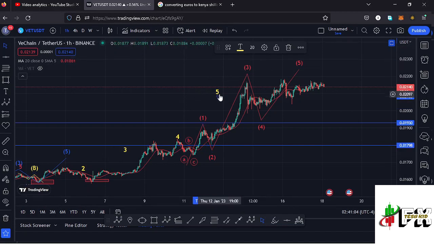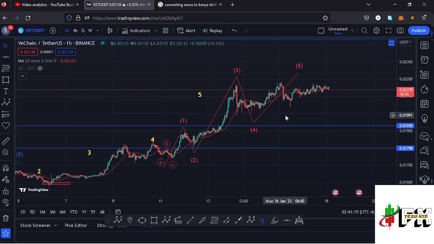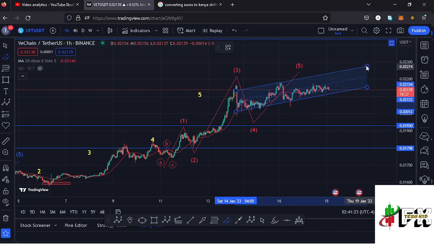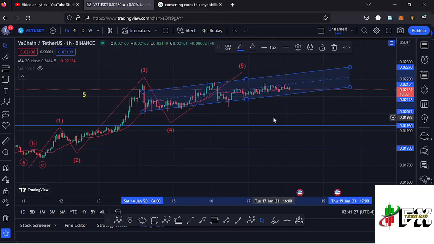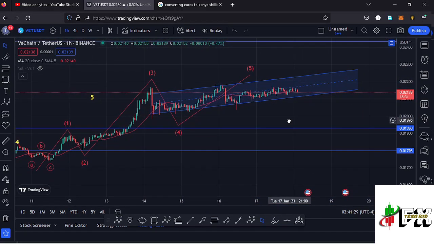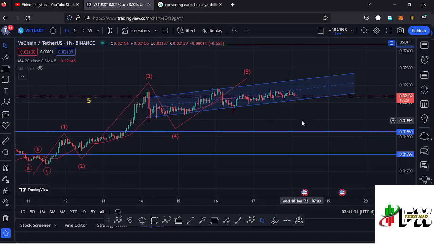And before I get into the details of the formation of this wave 5, which is right here, and also give you the short-term scenarios, I want us to take a look at a chart pattern that is in formation right here, which is a channel. And if I draw it out, I can connect the lower side of the channel like that. Then we have seen the upper side of the channel, and this is a channel that has been well obeyed, giving us more than 3 touch points. And this is what is going to give me the short-term scenarios that I'm expecting to play out.